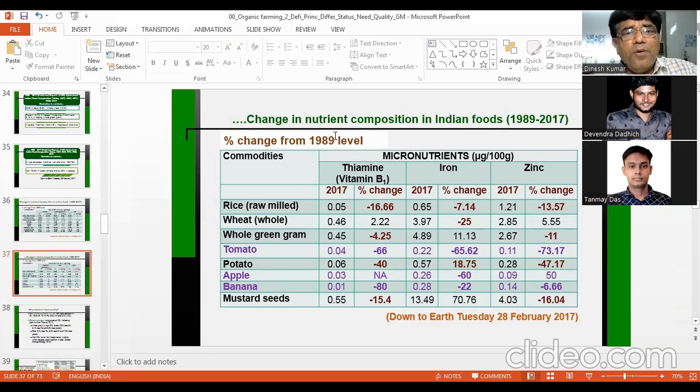Now, the question comes, why this decline? Major decline is there in protein content, in mineral content, in vitamin content. What could be the reason? Students should answer it. Why this decline in food quality?